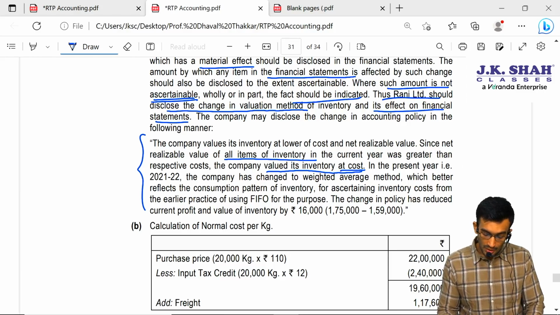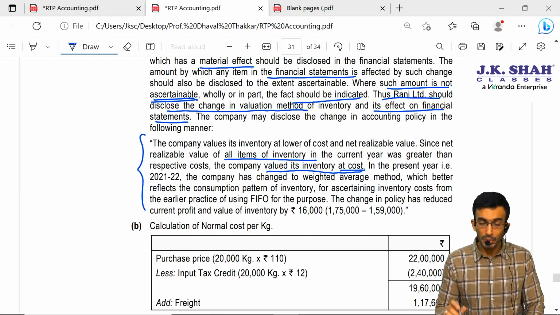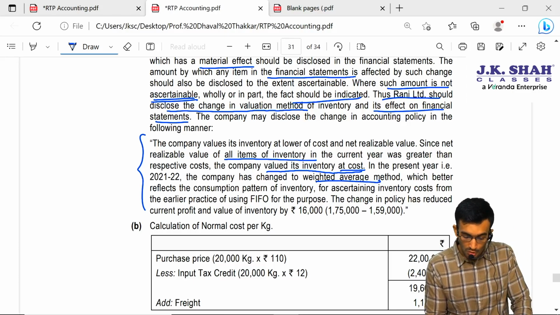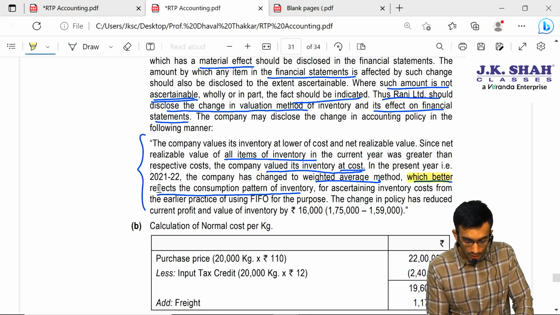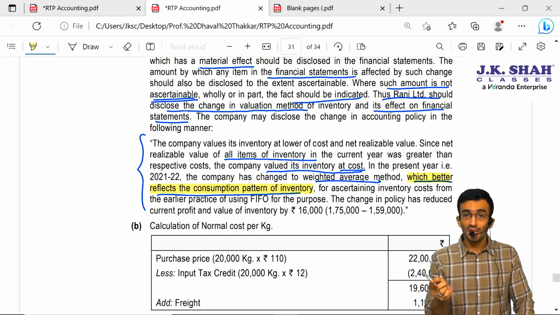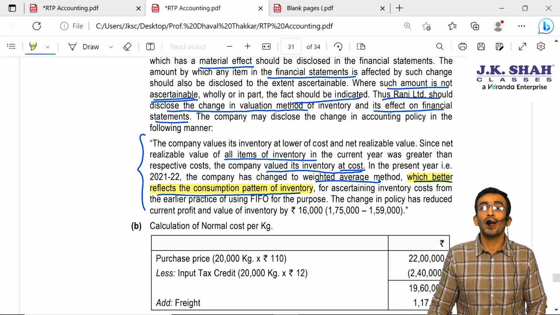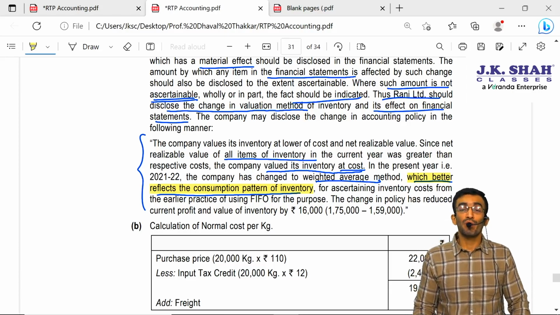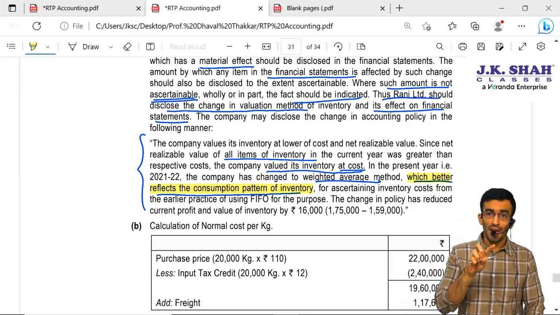In the present year, that is 21-22, the company has changed to weighted average method, which better reflects the consumption pattern of the inventory. What are they trying to say here? Here they are trying to say that this change in accounting policy is done by management. Because if you remember, a change in accounting policy can be done if it is required by law or AS or management.